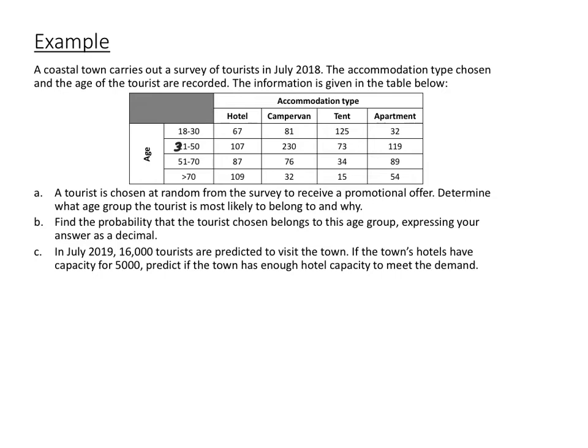So here we have a data table that shows data for a coastal town that carried out a survey of tourists in July of 2018. The accommodation type chosen and the age of the tourists were recorded, and it was given in this table. So we have 4 different age groups, 18 to 30, 31 to 50, 51 to 70, and greater than 70, and 4 different accommodation types: hotels, camper vans, tents, and apartments. For part A, a tourist is chosen at random from the survey to receive a promotional offer. Determine what age group the tourist is most likely to belong to and why. So go ahead and pause the video and figure that one out.